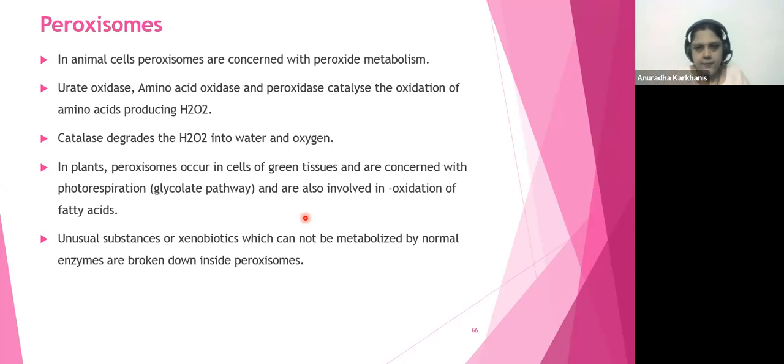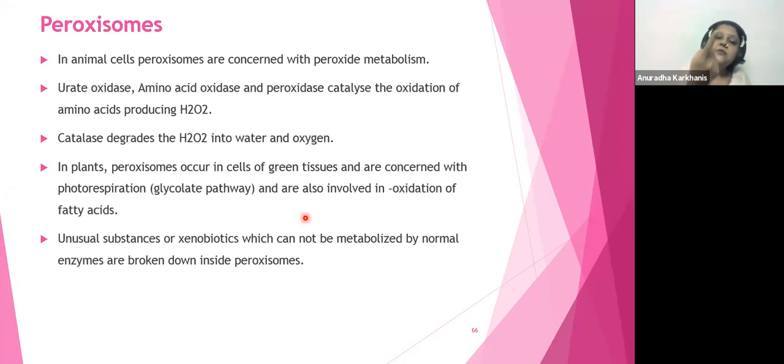ठीक है, ये याद रखिए जो एंड में मैंने बताया है. एनिमल सेल में हाइड्रोजन पेरोक्साइड क्यों बनता है? How is hydrogen peroxide formed? By the oxidation of amino acids by urate oxidase, amino acid oxidase or peroxidase. Now the peroxisome has to convert this hydrogen peroxide into a non-toxic form. So what happens?